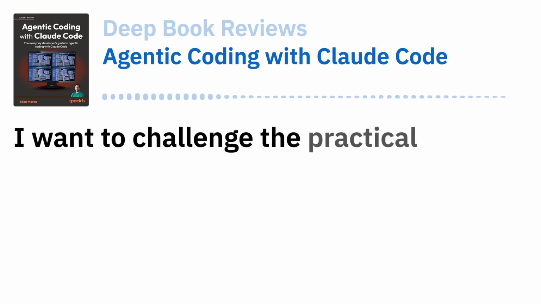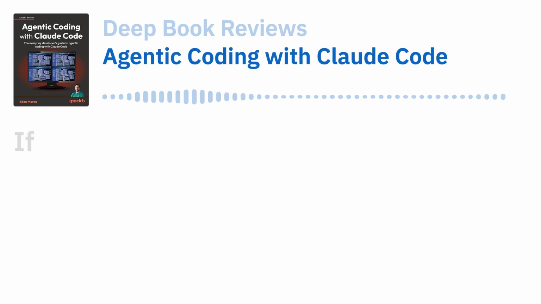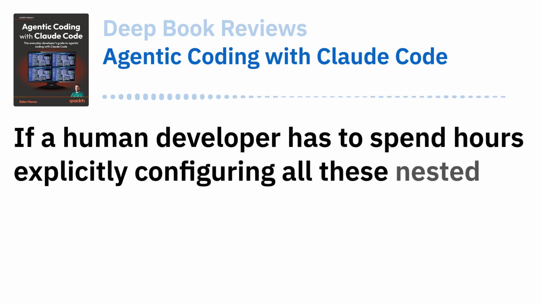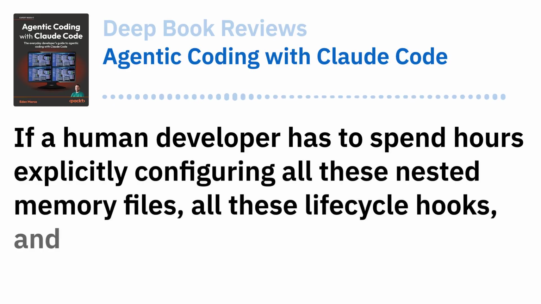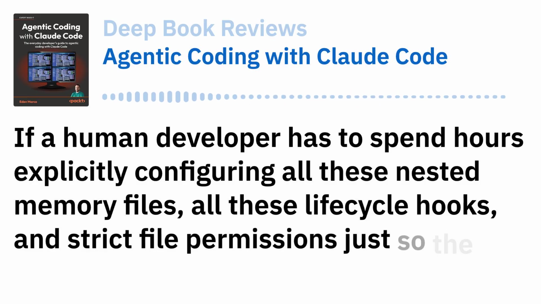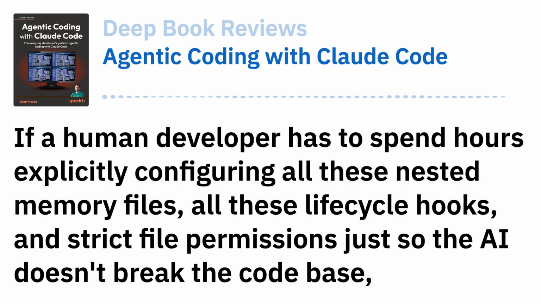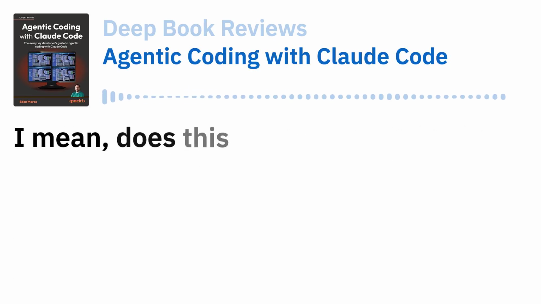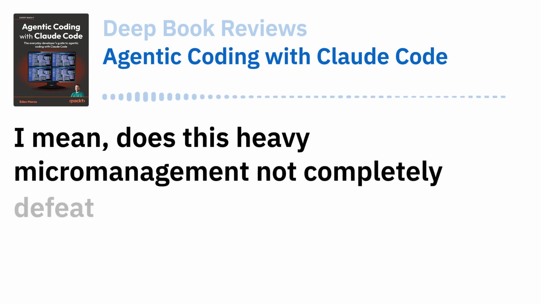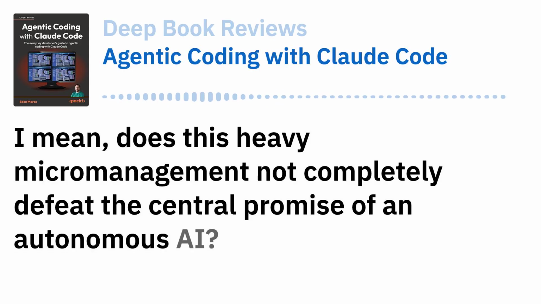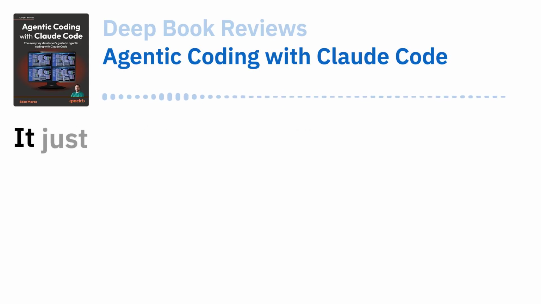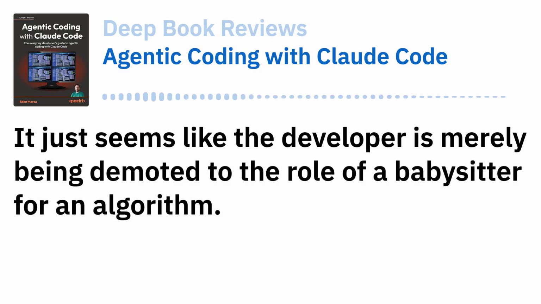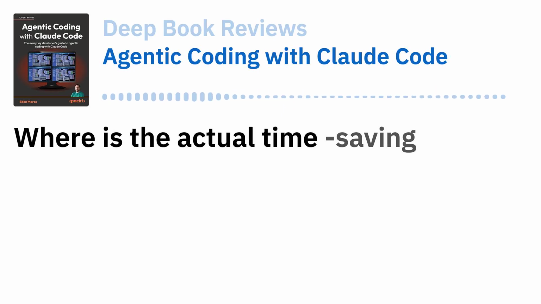Okay, wait, I need to push back on this a little bit. I want to challenge the practical efficiency of this approach. Go for it. If a human developer has to spend hours explicitly configuring all these nested memory files, all these lifecycle hooks, and strict file permissions just so the AI doesn't break the code base, haven't we simply traded coding time for administration time? Does this heavy micromanagement not completely defeat the central promise of an autonomous AI? That's a fair question. It just seems like the developer is merely being demoted to the role of a babysitter for an algorithm. Where is the actual time-saving efficiency?